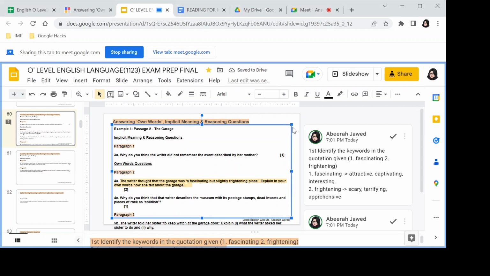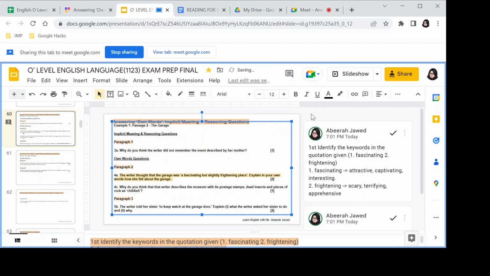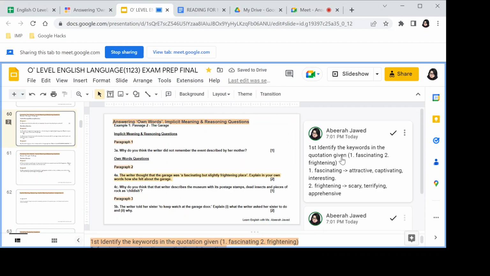All right. So here is the thing. First step, and please write it down as I share it with you. Make sure that you write down and take notes. First step is to identify the keywords in the quotation given. It is a formula that I'm giving to you, and it will give you a 100% solid foundation to solve and attack these questions. First step is for us to identify the keywords given in the quotation. So we now know that the first word is fascinating and the second word is frightening. Yes?